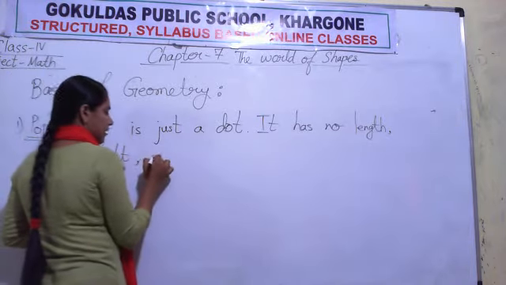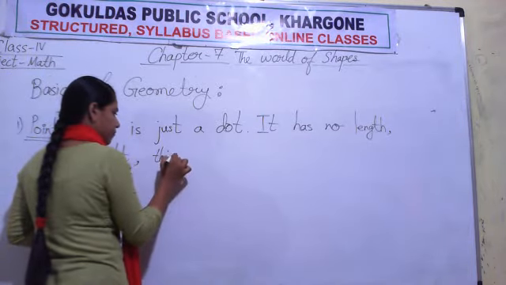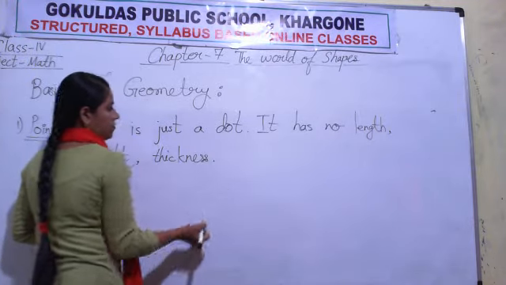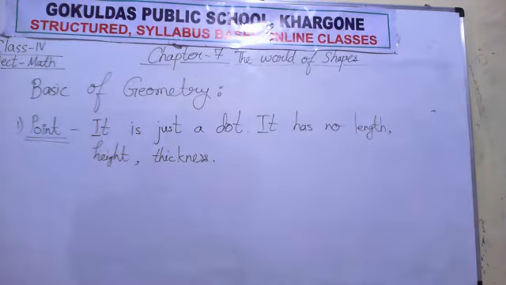Height and thickness. Okay, it is just a dot. It has no length, height and thickness. Now line.